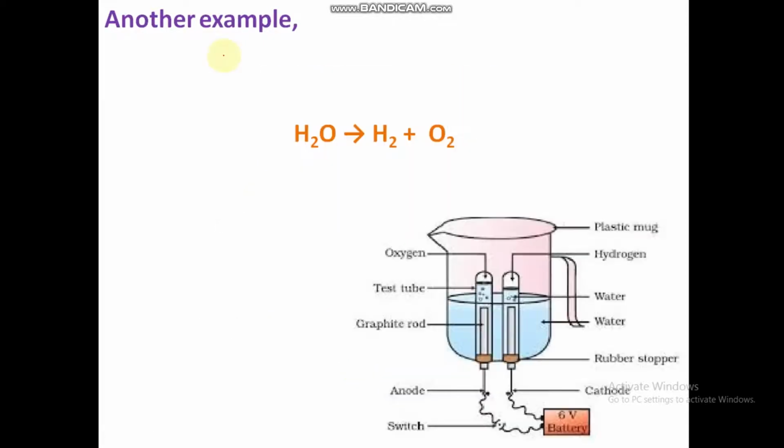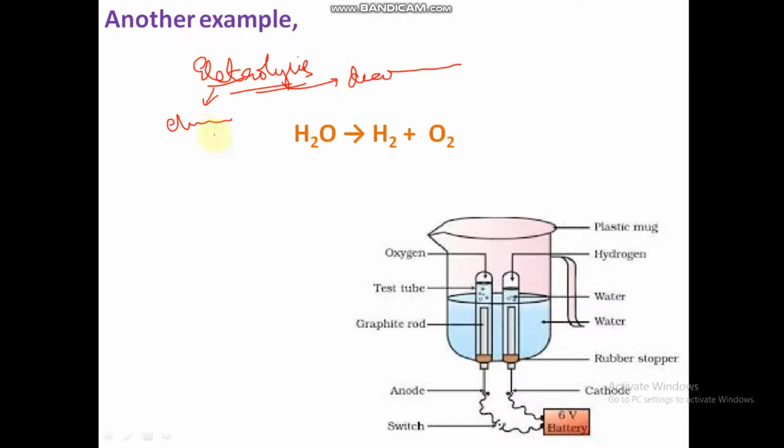Okay. Another is decomposition by electricity, that is electrolysis. Electro means electricity. Lysis means decomposition.